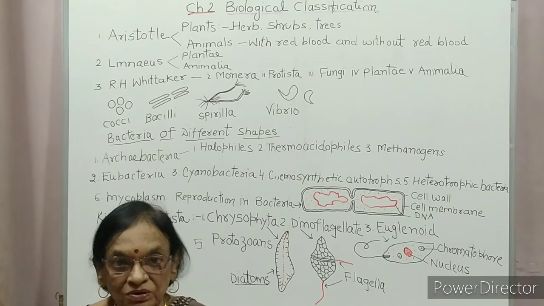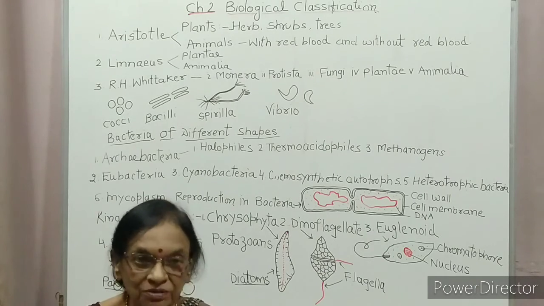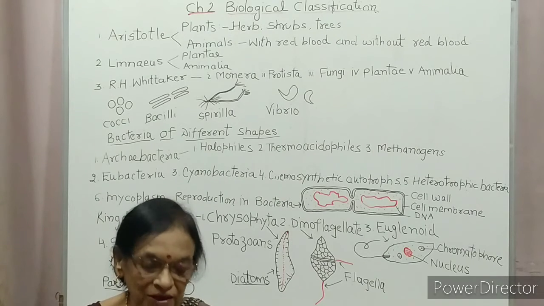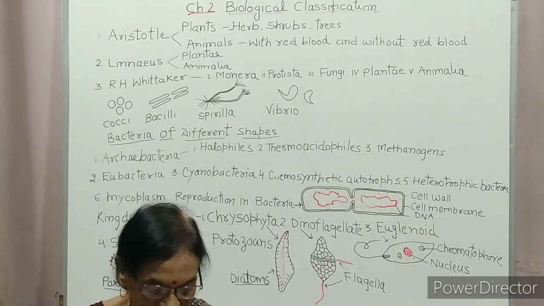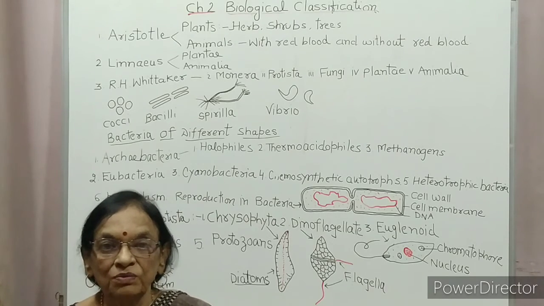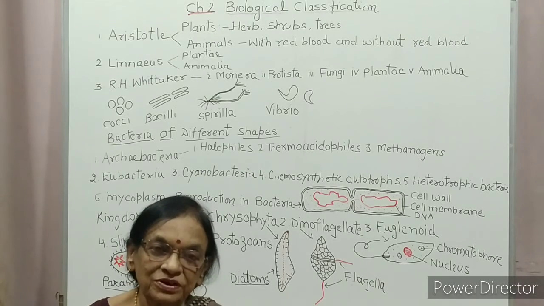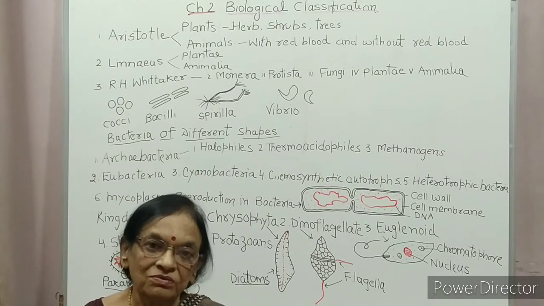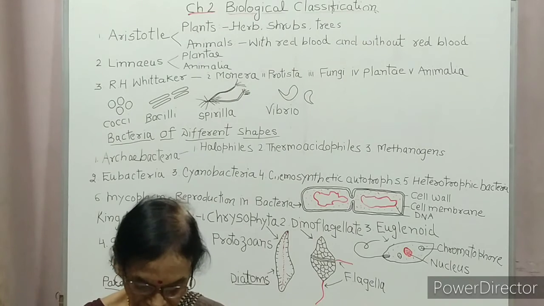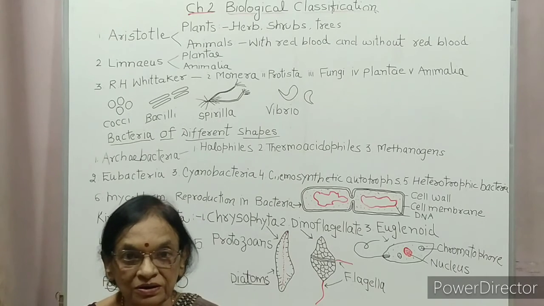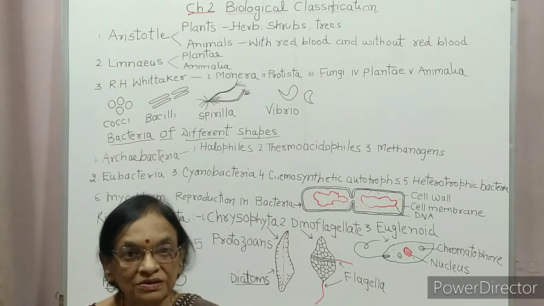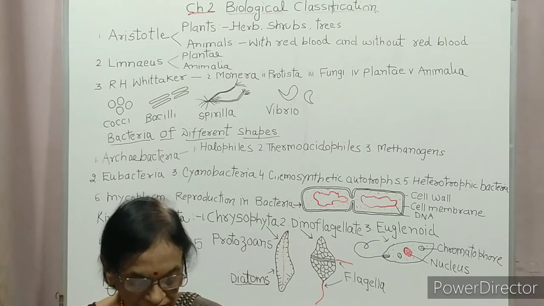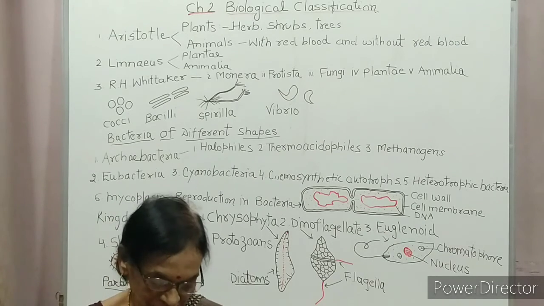The most notorious is Plasmodium, the malarial parasite, which causes malaria, a disease which affects the human population severely. So, what is protozoan? It is divided into 4 groups. First is amoeboid, second is flagellated, third is ciliated, and fourth is sporozoan.